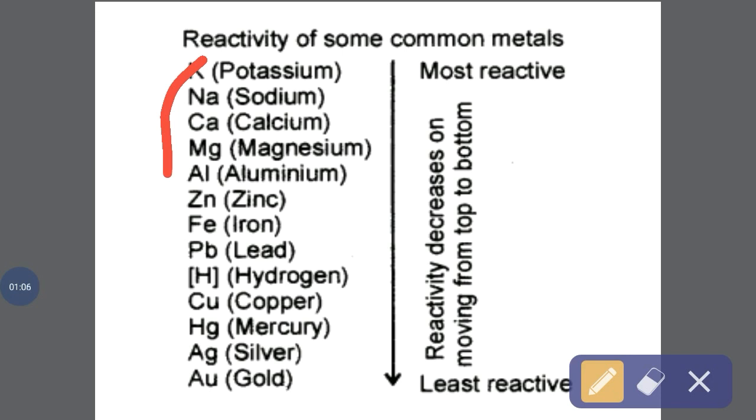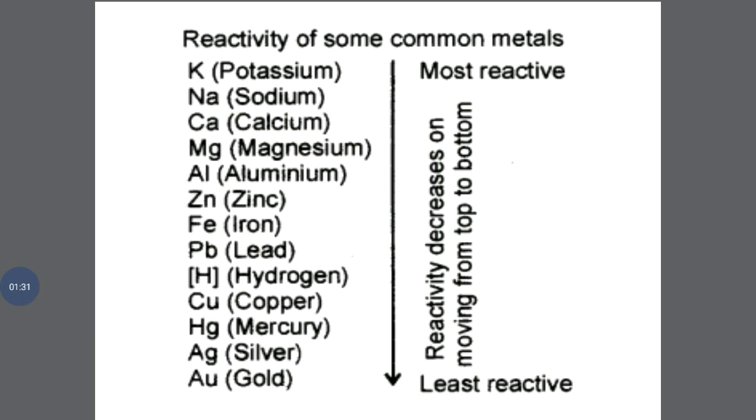Second one is metals of medium reactivity. Zinc, lead, iron come in the group of medium reactivity. Mercury, silver and gold come in the group of metals of least reactivity. So, if you have this knowledge, the entire session will be easy for you. Here the highly reactive metal is potassium and the least reactive metal is gold.